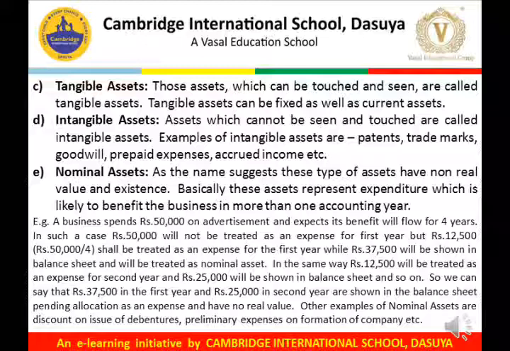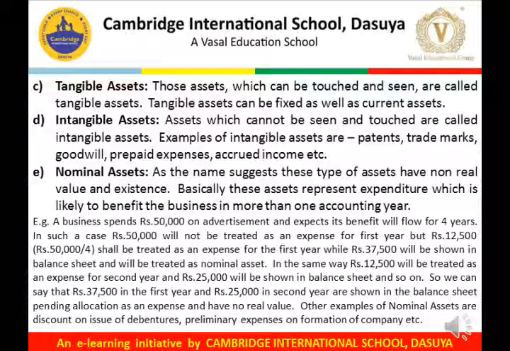Next is nominal assets. As the name suggests, these types of assets have non-real value and existence. Basically, these assets represent expenditure which is likely to benefit the business in more than one accounting year. Let us take an example. If a business spends rupees 50,000 on advertisement and expects its benefit will flow for 4 years, in such a case, rupees 50,000 will not be treated as an expense for the first year, but rupees 12,500, that is 50,000